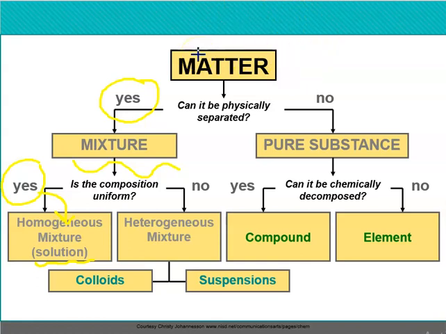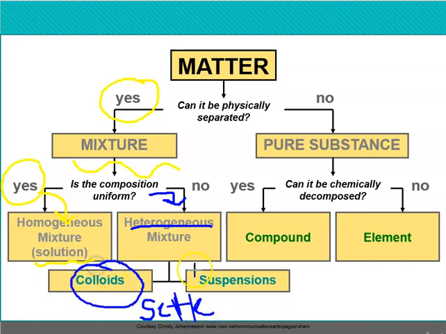So now we have the other way. Can it be physically separated? Yes. I can filter it, I can evaporate it, I can magnetize it, something. Is the composition uniform? No, I can actually see the different parts. Then it's a heterogeneous mixture. Okay, so do the particles settle? No, they do not settle, so I can just let them rest and they won't settle. If they don't settle, it's called a colloid. If they do settle, it's called a suspension.